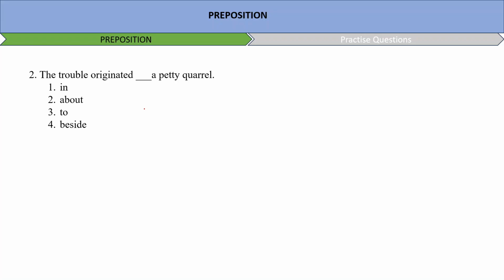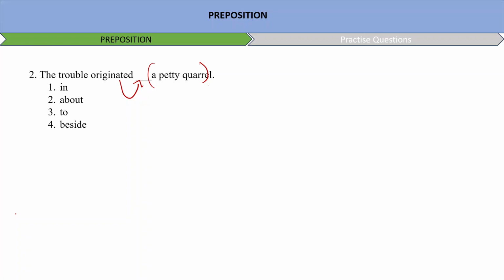So fell through. Okay, the trouble originated in, right? Whereas this one will take to. Okay, just marking the answers.